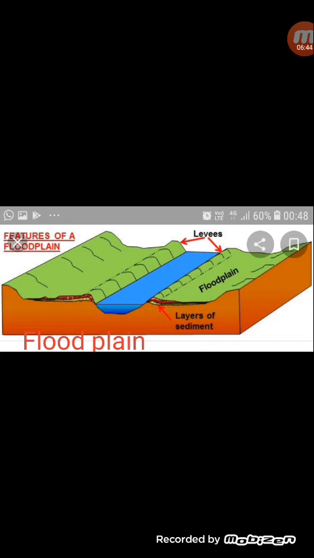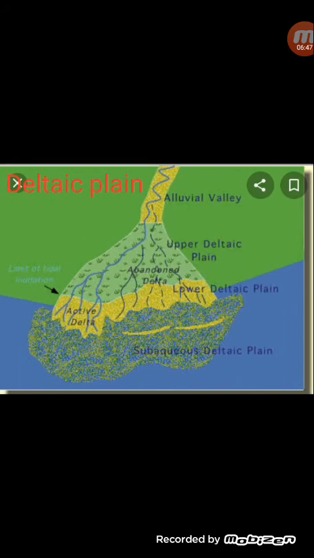Now, the next that we move on to is a deltaic plain. Deltaic plains are found at the mouth of a river. Where the river joins the sea, it is where you find the deltaic plains. The word delta comes from the Greek letter delta, and you can see in the picture that it's a triangular shaped portion of the land. At the mouth of the river, it has deposited all the material that it has got from down its course, and before it ends up in the sea, it has deposited all the materials just at its mouth, and then it has gone and joined the sea.